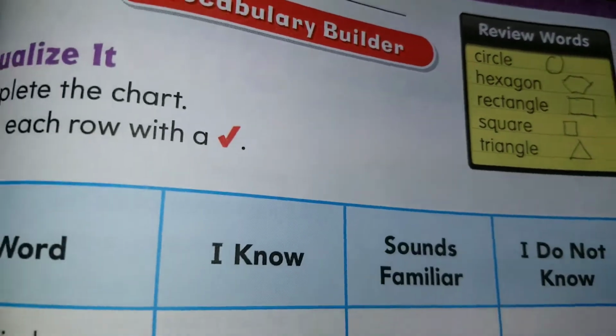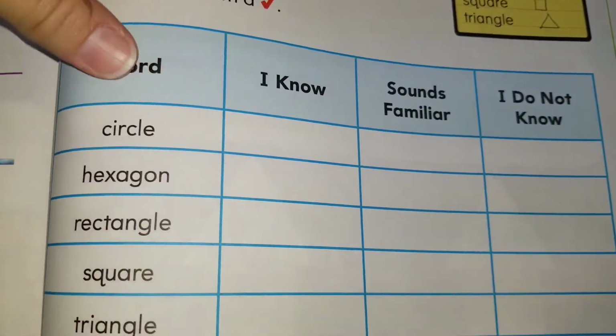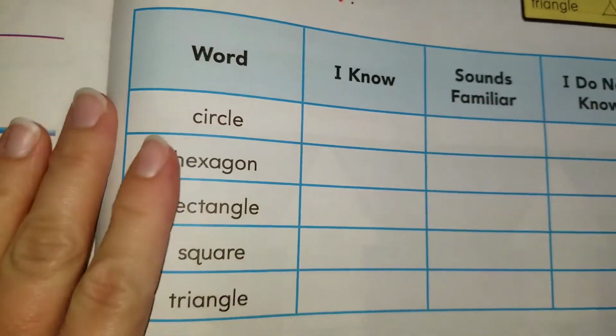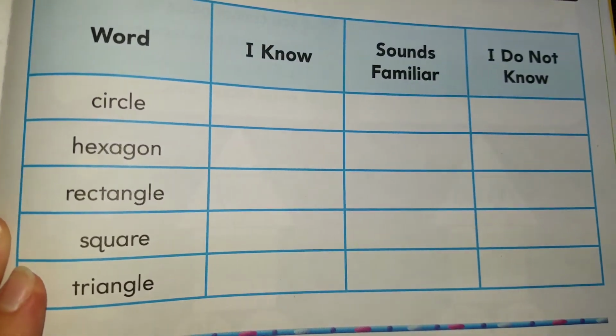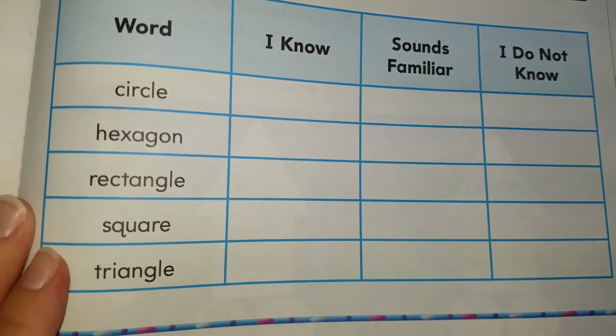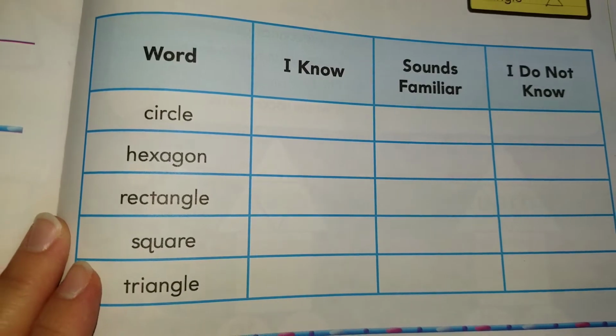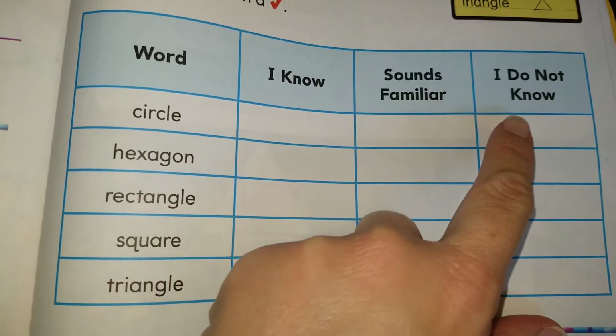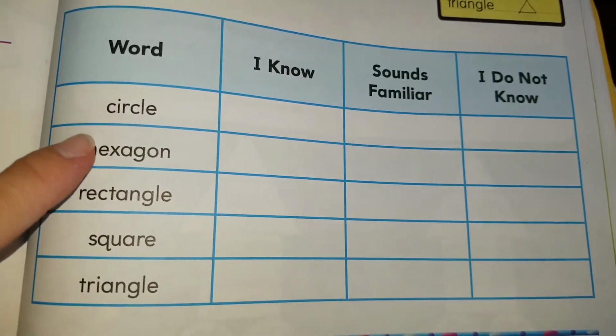Alright, over here, boys and girls, you have these books. It's tricky to do these through the videos, and it's because each of you have your own opinion about what you actually know, sounds familiar, or do not know at all about each of these shapes.